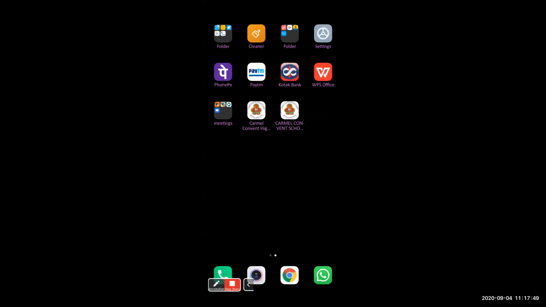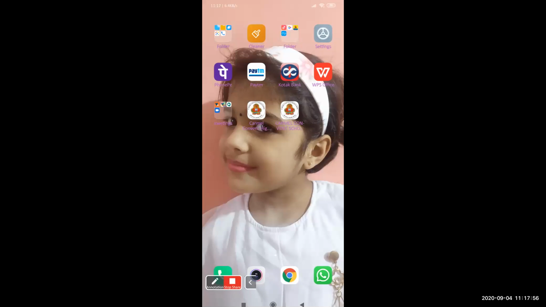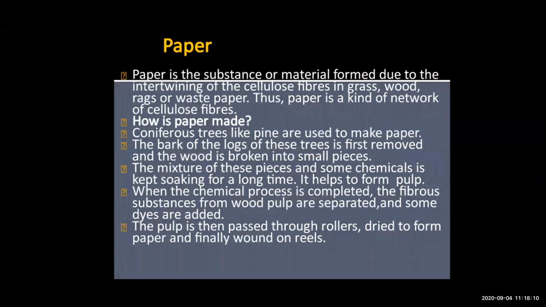Okay. I hope you are able to hear me. Now we were talking about how paper is made. Coniferous trees like pine are used to make the paper. Now in coniferous trees, what is used? The bark of the logs of the tree is first removed and the wood is broken into small pieces. Then this mixture is mixed with some